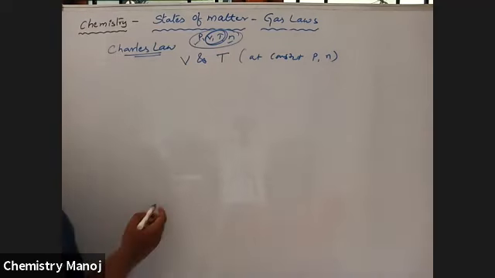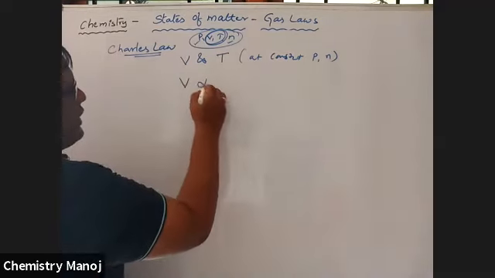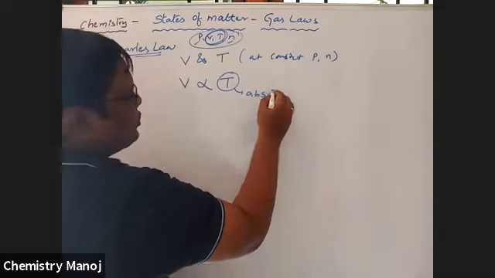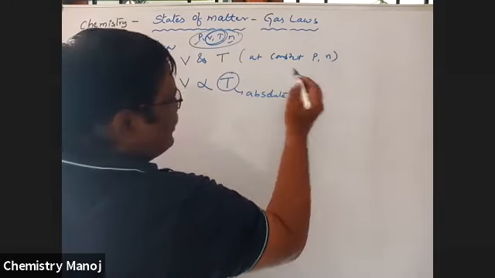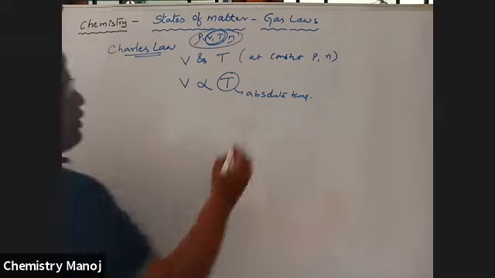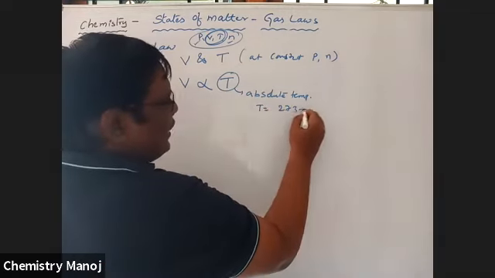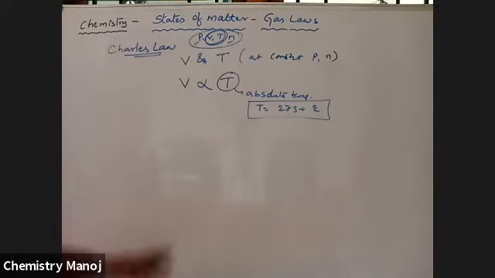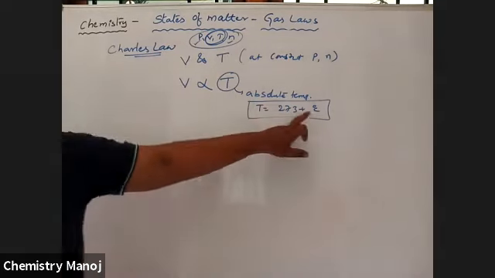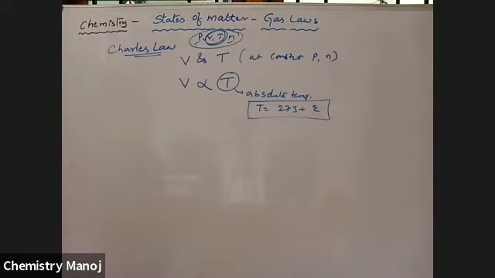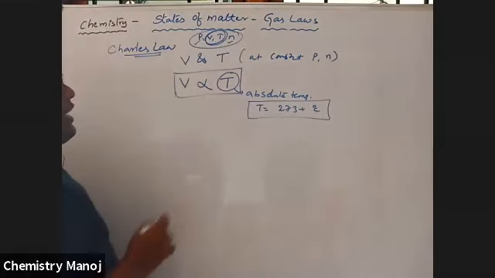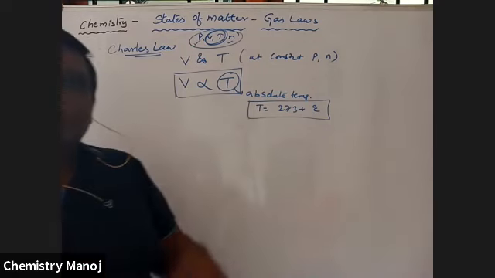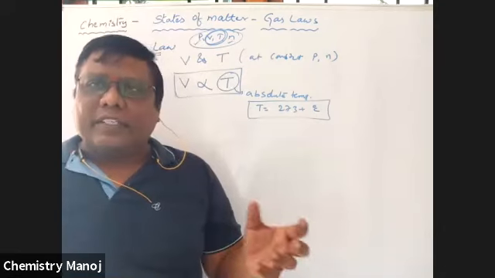So Charles observed that the volume of a gas is directly proportional to its absolute temperature. My dear boys, it is absolute temperature. Absolute temperature means 273 plus the degree centigrade value. So it is not directly proportional to the temperature in degree centigrade, it is absolute scale temperature. That is, V is directly proportional to T, absolute temperature. Actually, Charles explained it with respect to degree centigrade.